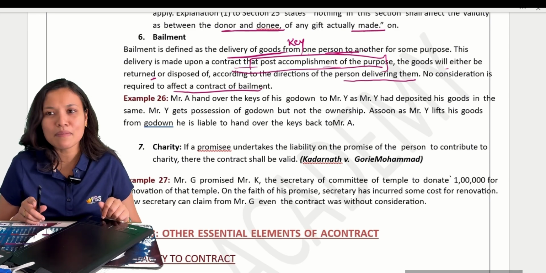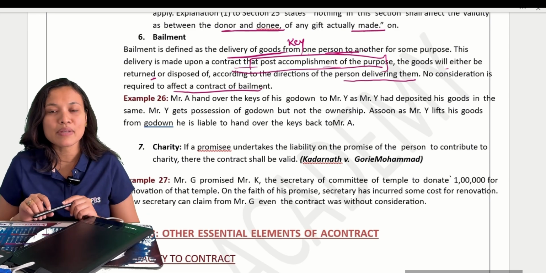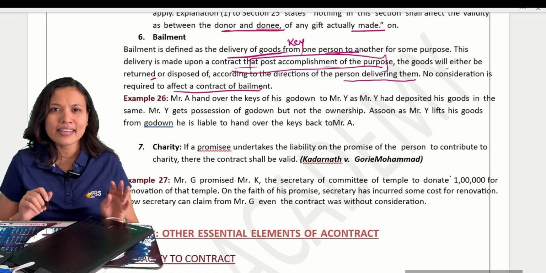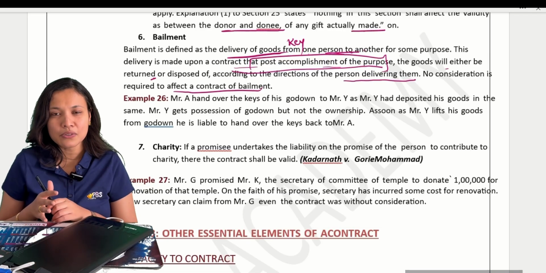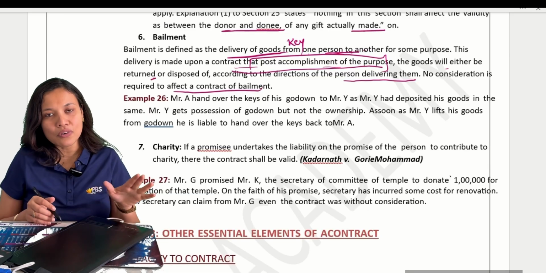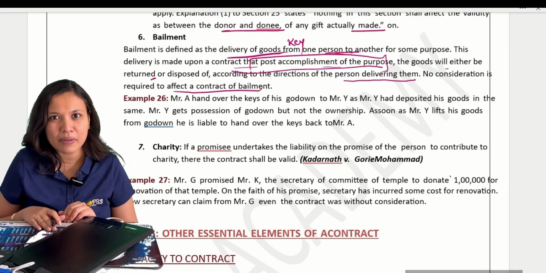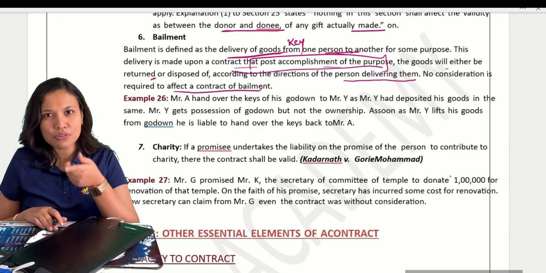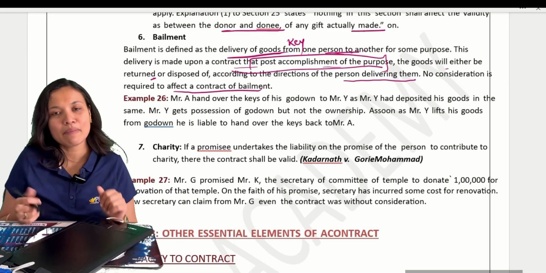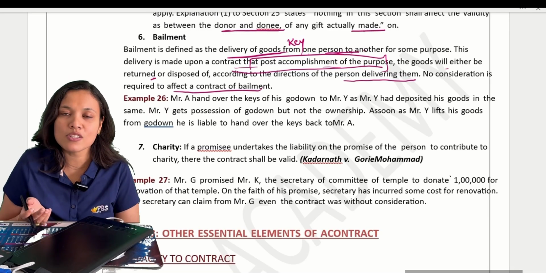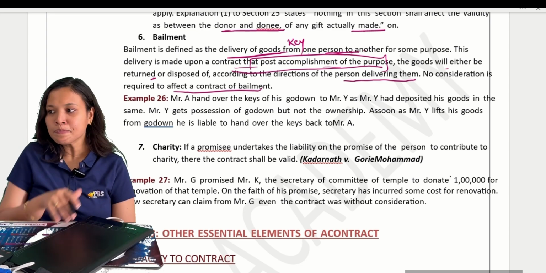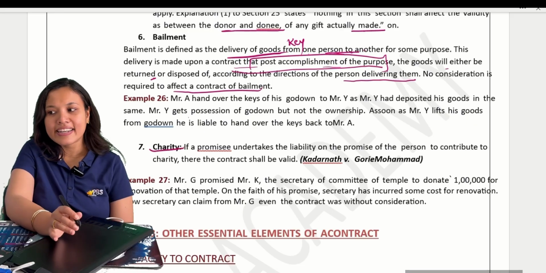Gratuitous bailments will be like keeping the key, or suppose what happens whenever we go on vacations. When going on vacations, mostly nobody keeps gold and jewelry in their home. What they do is give it to their trusted persons: keep it and give it back when I come. After you come back, they will have to give you back. If they don't give you your jewelry, can you sue them? Yes, you can, because these are bailment cases. Even though there is no consideration, you can recover that. Clear?